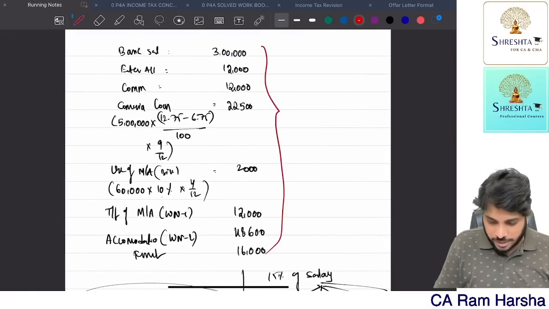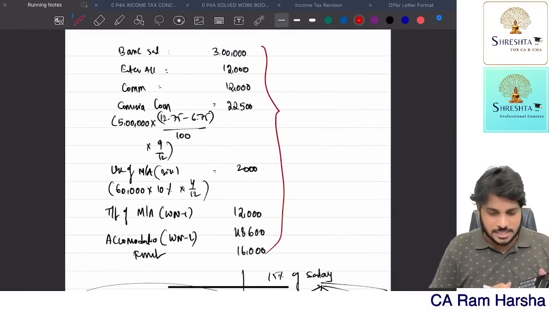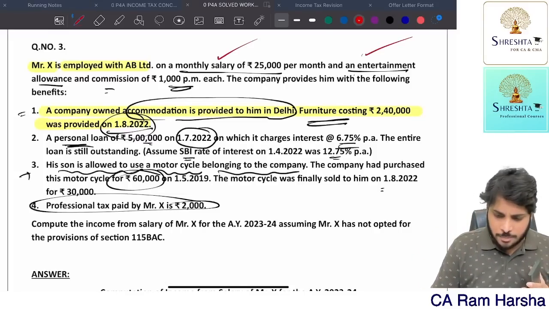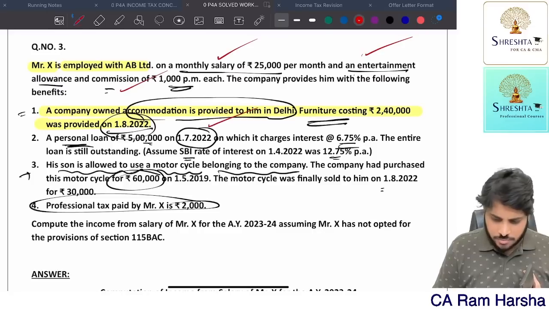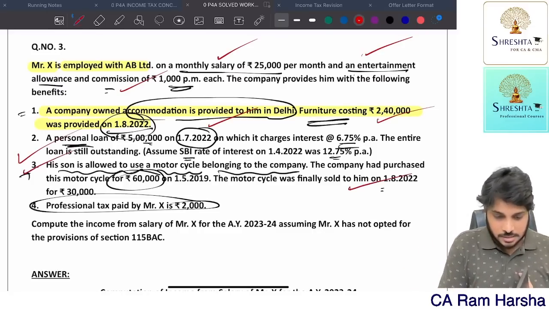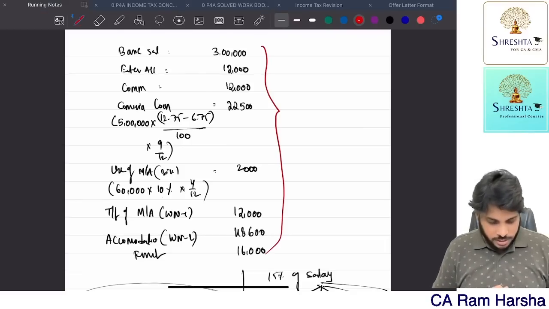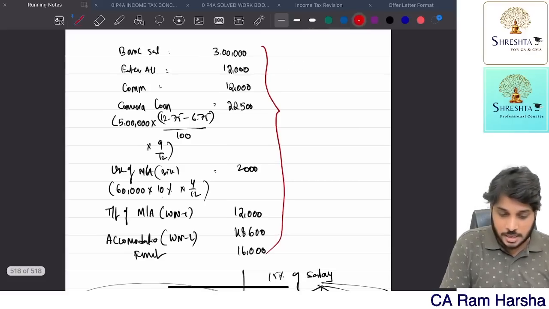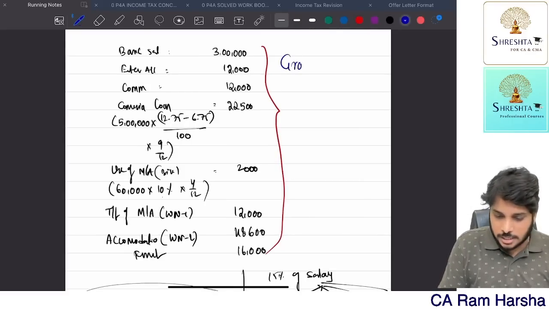Now you observe. If I total completely, we will get gross salary. First of all, before totaling, is there anything else that we ignore? Salary we computed, entertainment allowance, commission, RFA, furniture. The loan related thing will be taxed, motorcycle usage will be taxed, transfer, both will be taxed. That's it. So now, what is the gross salary? 3 lakh plus 12,000 plus 12,000 plus 22,500 plus 2,000 plus 12,000 plus 48,600 plus 16,000. So total gross salary. What is the gross salary?